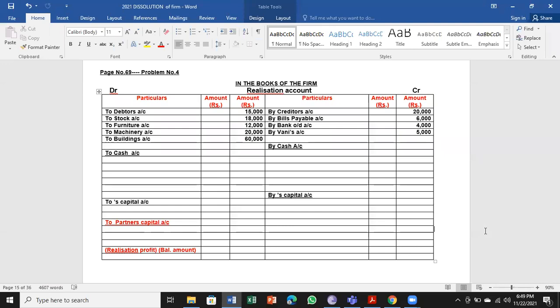So to calculate the profit or loss on realization of assets and payment of liabilities, we are preparing realization account. That is the main objective over here. So in that process, we have these steps 1, 2, 3, 4 like that. So I have taken first step, all realizable assets to debit side, all liabilities to be paid is on the credit side.